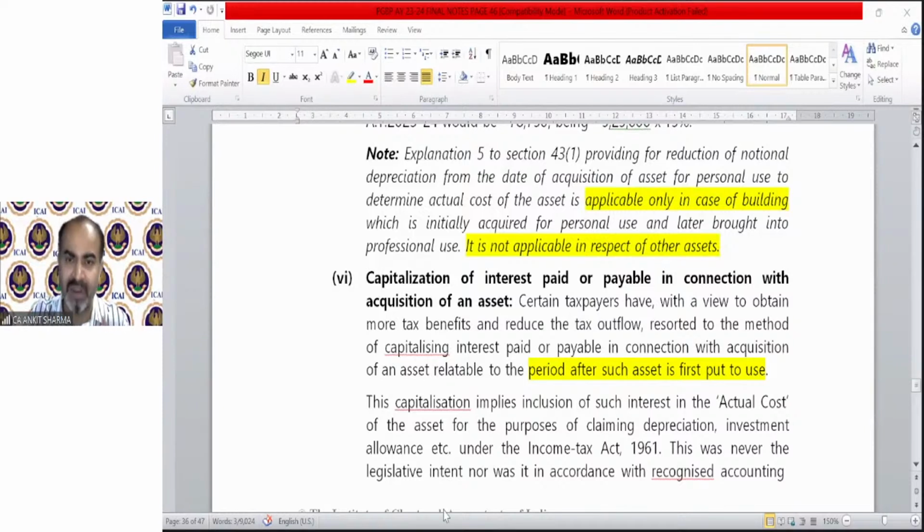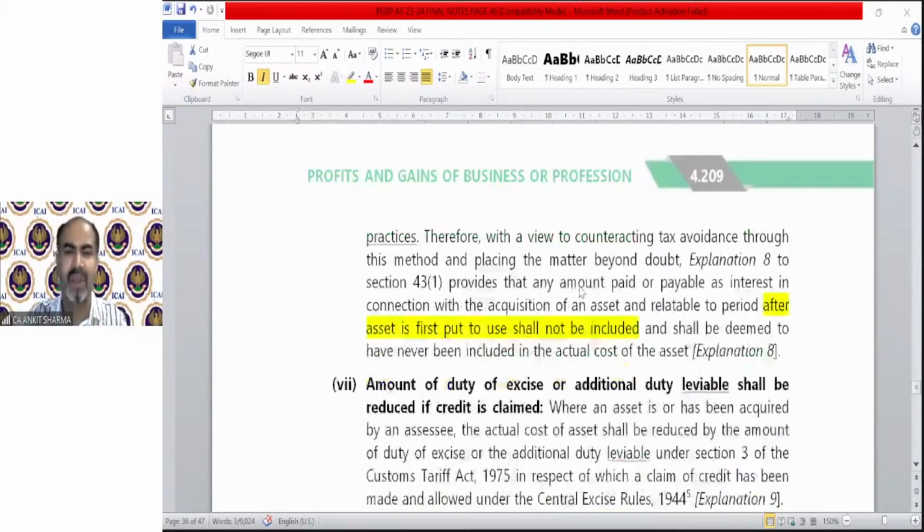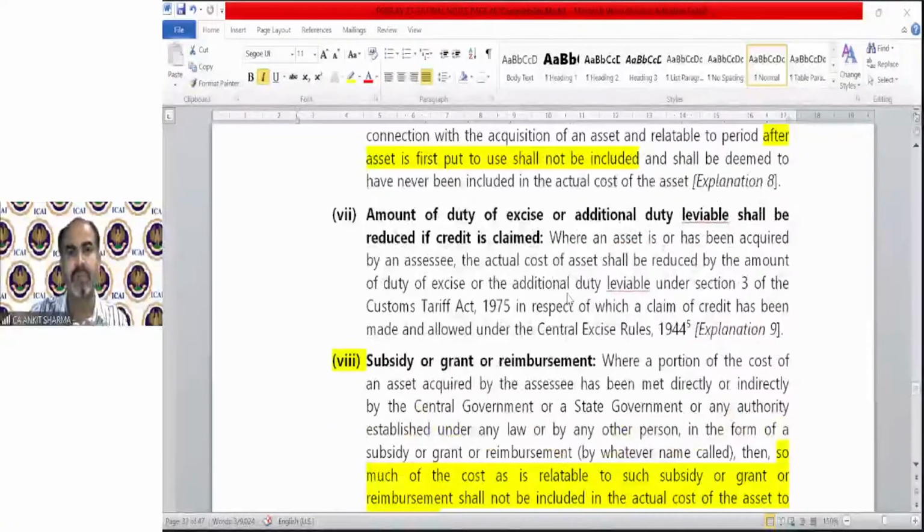So it's a very simple concept. Till first put to use, you can capitalize your interest in the cost of the asset. And after first put to use, all the interest will go to the profit and loss account as your revenue expenditure. You cannot capitalize that amount. It's a simple accounting principle also.